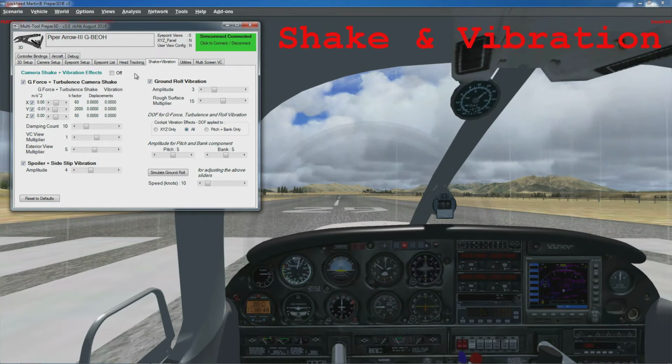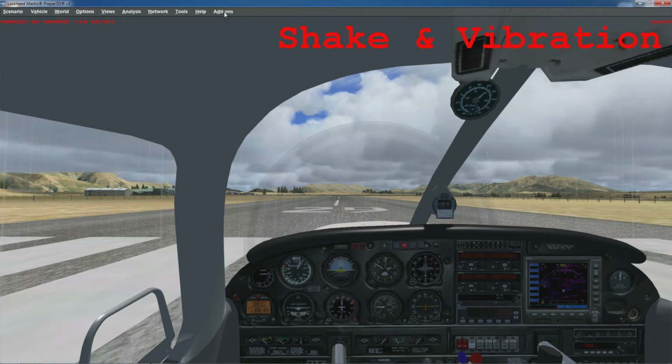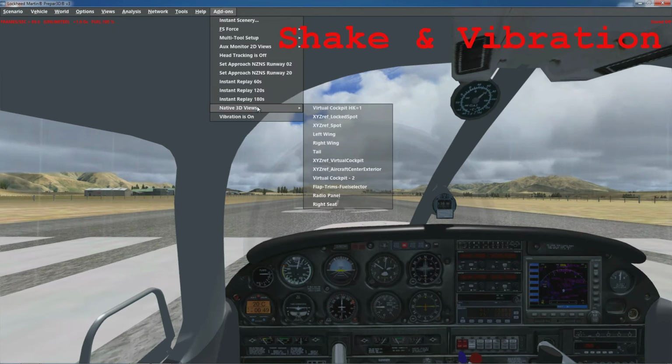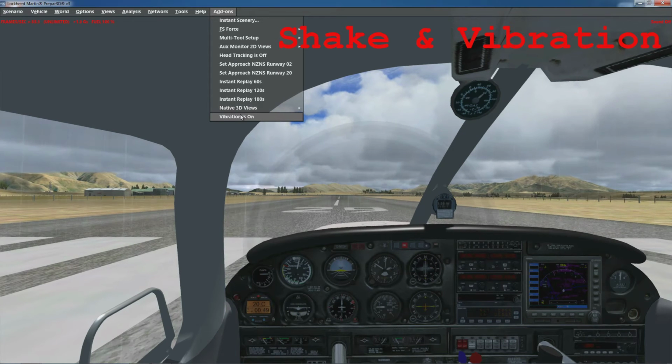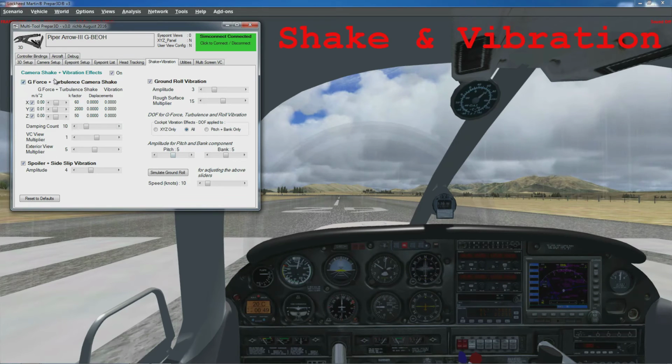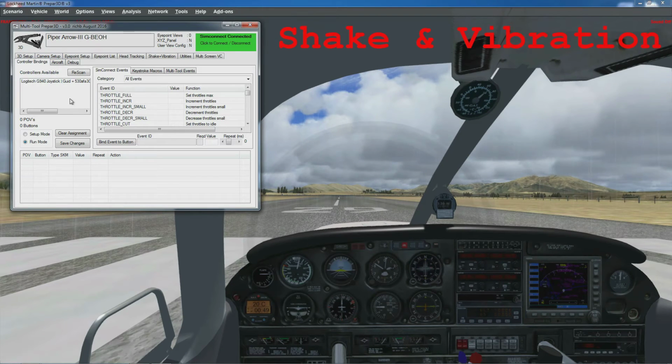The Shake and Vibration tab is additional camera effects for shake and G-force vibrations. So it can be turned on and off with this tick box, and it's also got an entry in the add-on menu right here. The other thing you can obviously do is in your controller bindings, we can assign a POV or a button to turn that on and off as well, so that might be preferable.